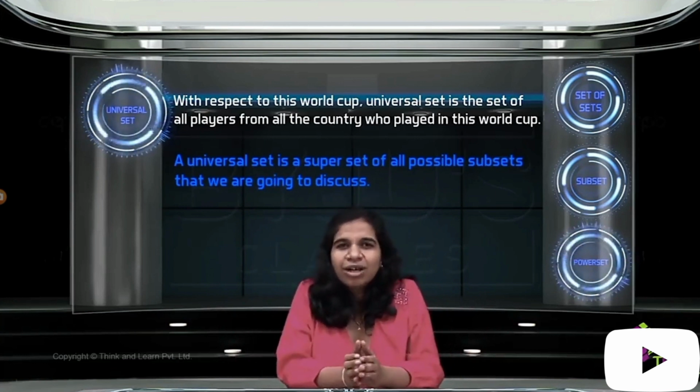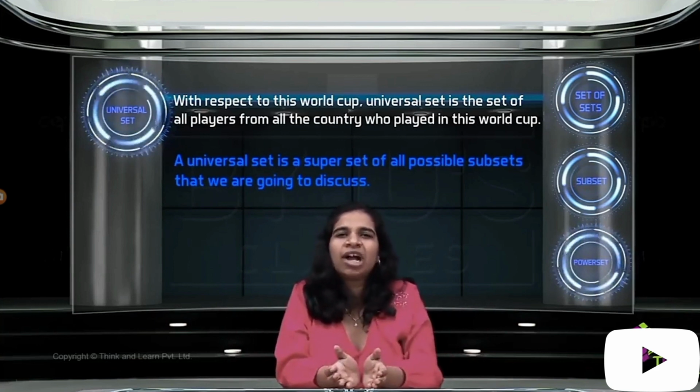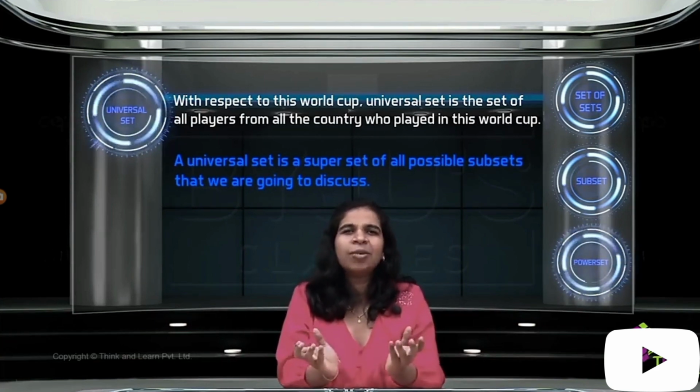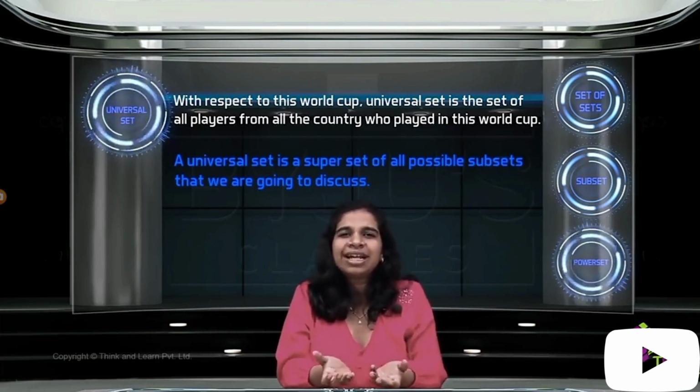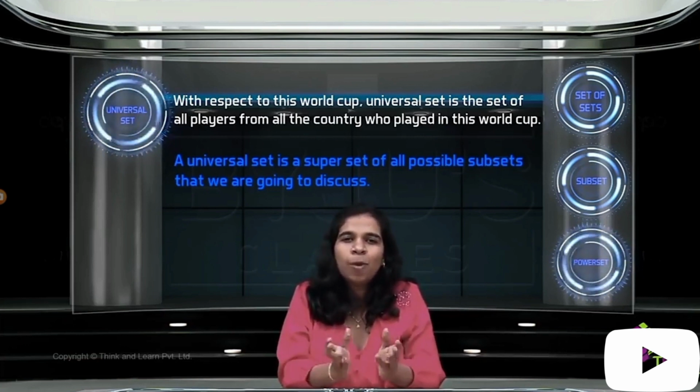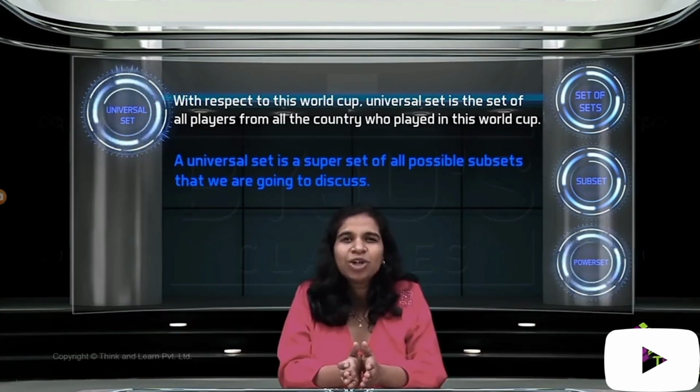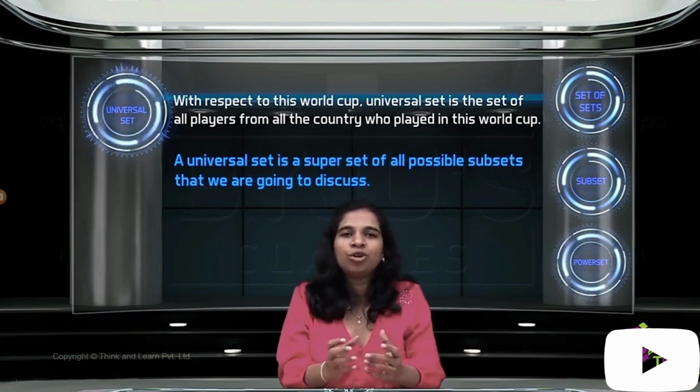But what we typically take as a universal set is only that part which is relevant for our discussion. There's no point in taking everybody who's there in the world, right? If you're talking about the Cricket World Cup, it's sufficient to have just the people who played in this World Cup. So that is what a universal set is. It will basically be a superset of any other set you're going to talk about in that particular discussion.